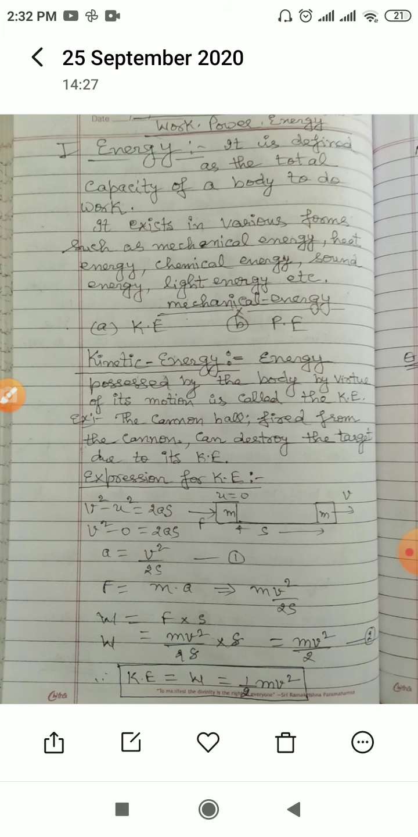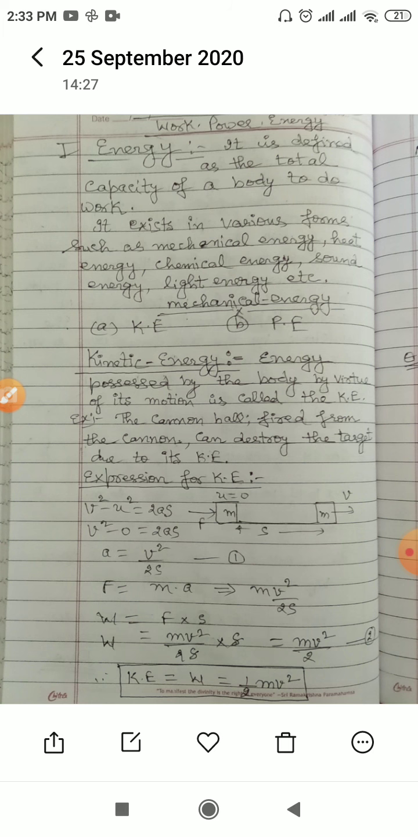It exists in various forms such as mechanical energy, heat energy, chemical energy, sound energy, light energy, etc. Here we will discuss only mechanical energy, which has two parts, that is kinetic energy and potential energy. Now see, kinetic energy is the energy possessed by a body due to its motion. The cannon ball fired from a cannon can destroy the target due to its kinetic energy.